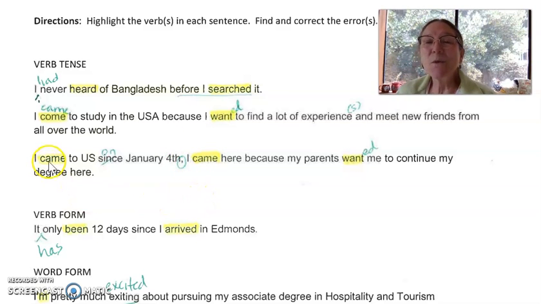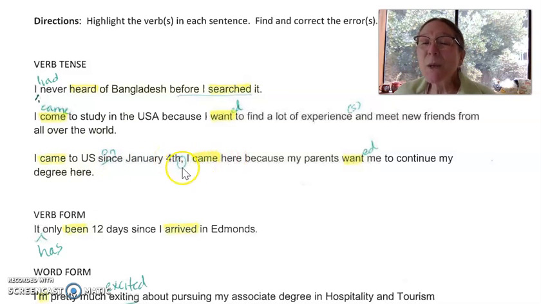All right, last one for verb tenses. I came to the US. I changed this to on. On January 4th, I came here because my parents want me to continue my degree. All righty, so how are we going to fix this? I came to the US on January 4th.